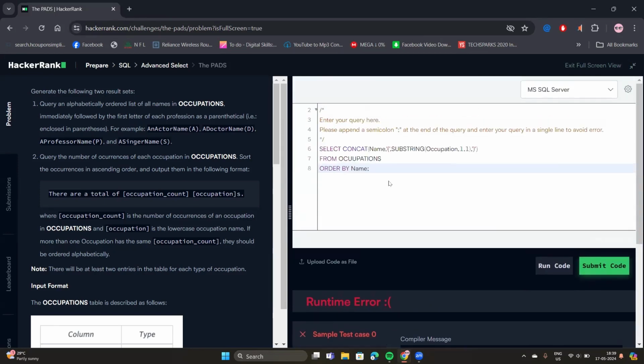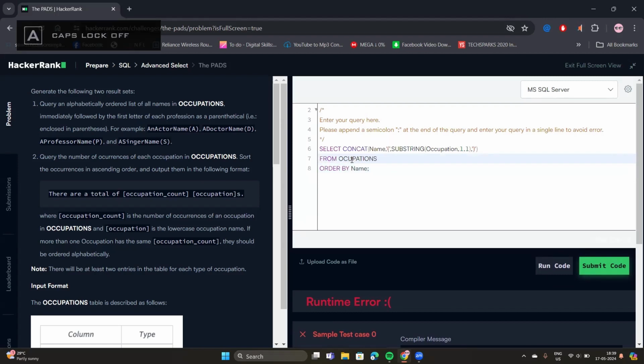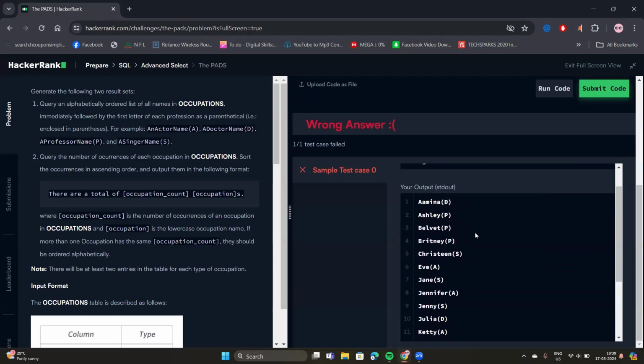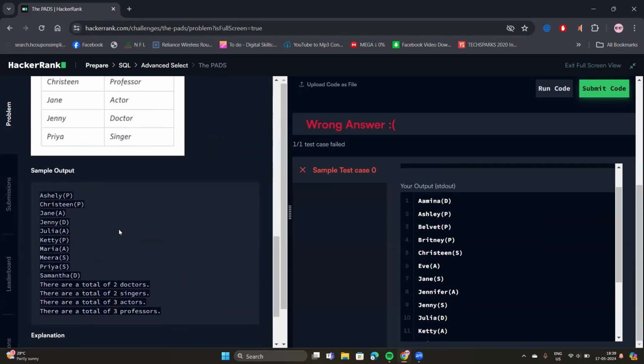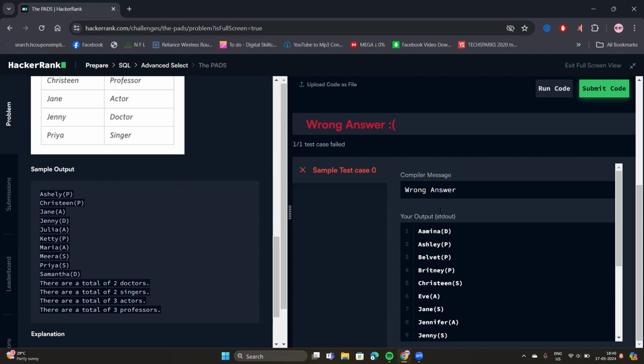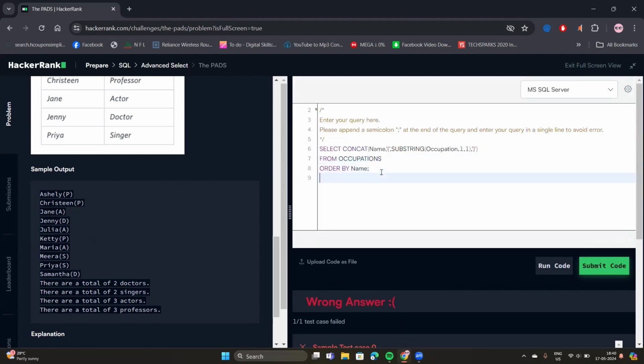It should work for the first query, let's see. Sorry, I wrote double U here. That should be double C. Yes. Now let's run this code. As you can see, we got the same result as shown in the sample output, and you can see our names are also alphabetically ordered. So let's move to the second query here.